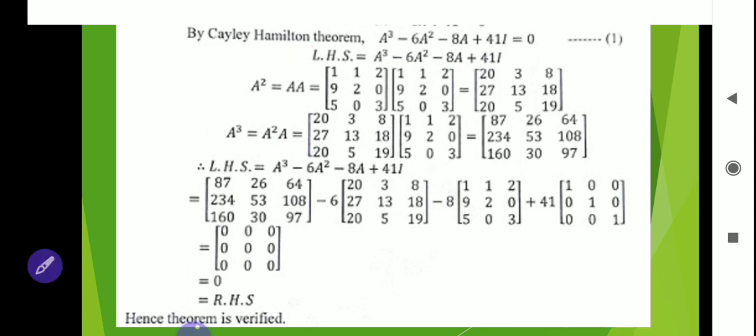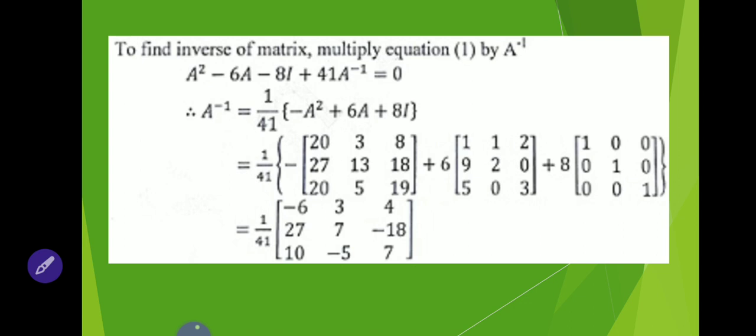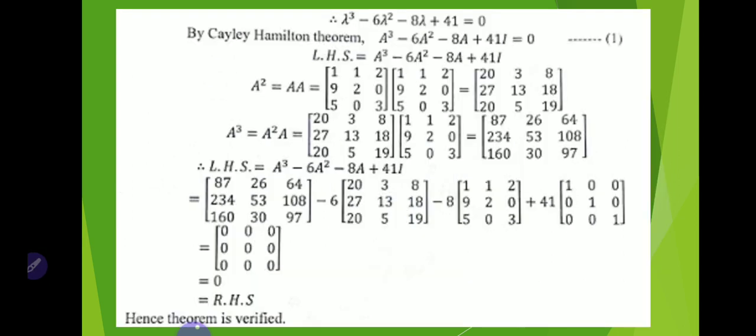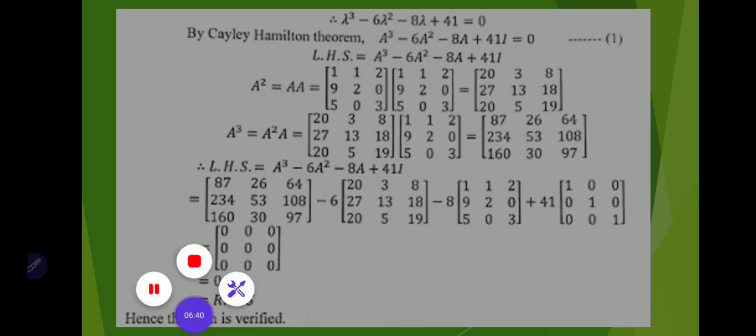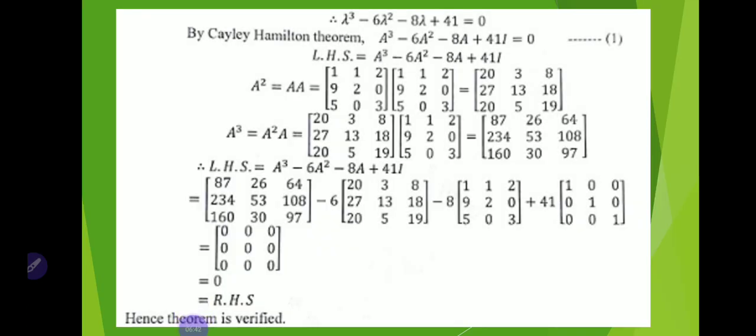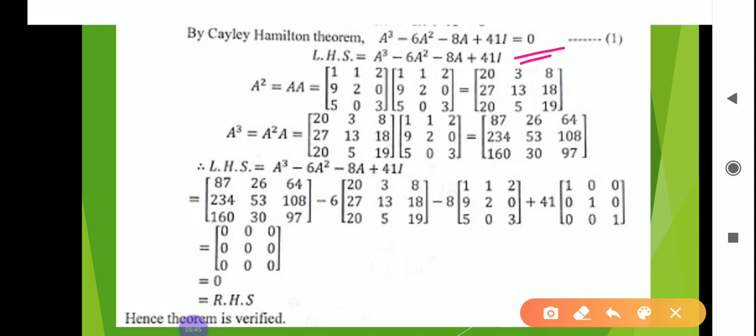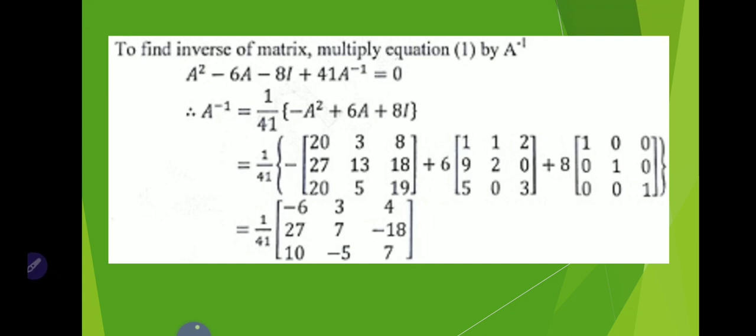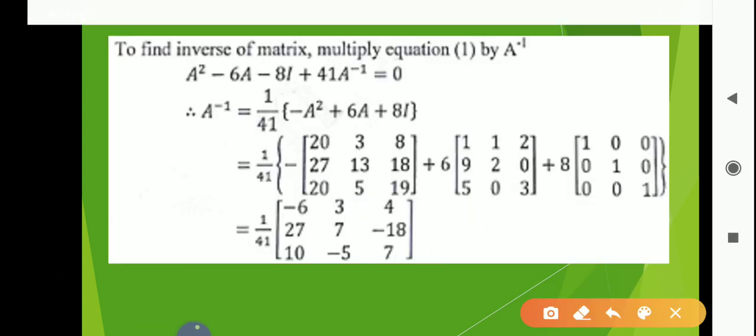Okay, now an additional question: find the inverse of the matrix. So how do we find the inverse of a matrix? For that we have to use equation 1 here. If we multiply equation 1 throughout by A inverse, then from that we can find the inverse of the matrix. If we multiply 1 by A inverse, we will get this equation, because A cube into A inverse is A square, then A square into A inverse is A, and A into A inverse is I, plus 41 A inverse is equal to 0.